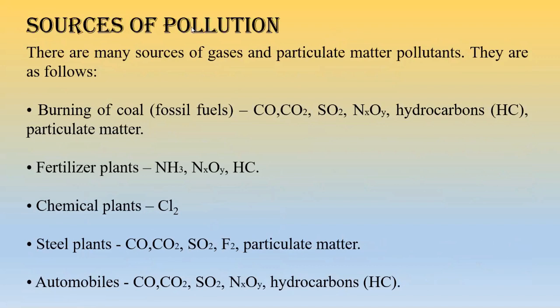As you can see in this slide, we'll be seeing what the different sources of pollution are. Okay, so primary sources are there, secondary sources are there, right? Let us see what different type of sources we are getting whenever we are discussing air pollution. Now there are many sources of particulate matter and pollutants. Number one is burning of coal. Yes, burning of coal creates huge amount of pollution.